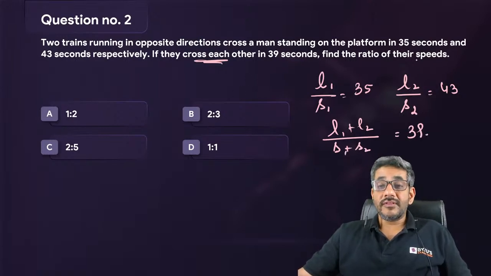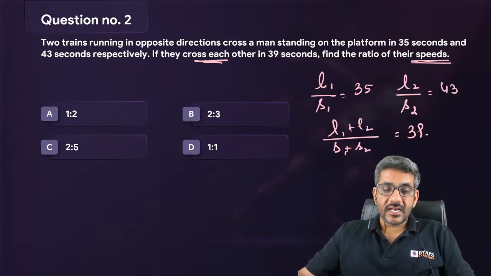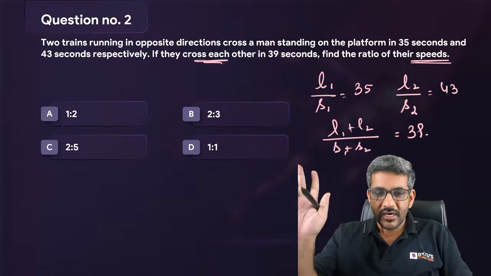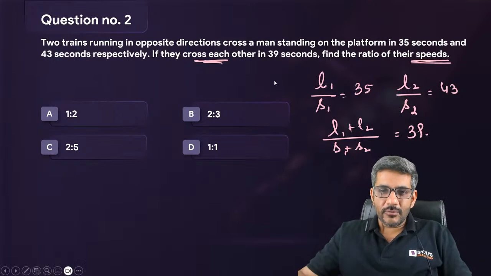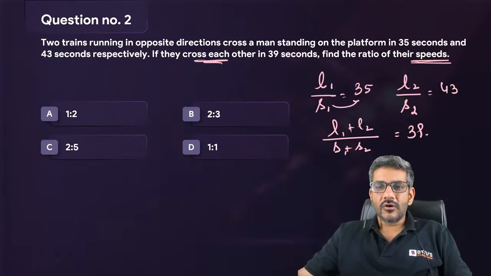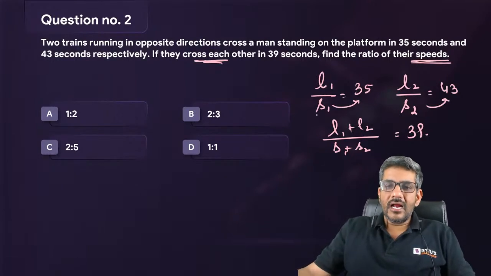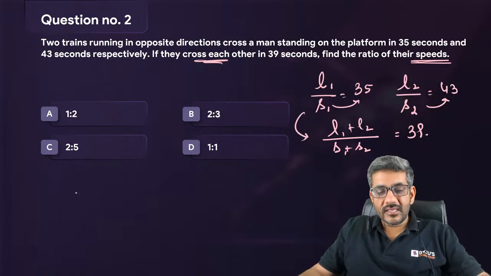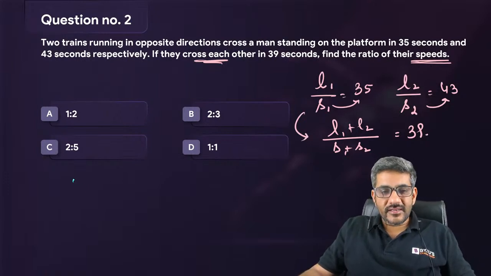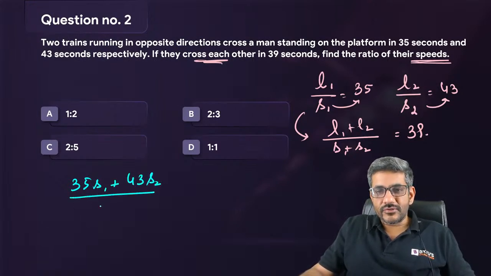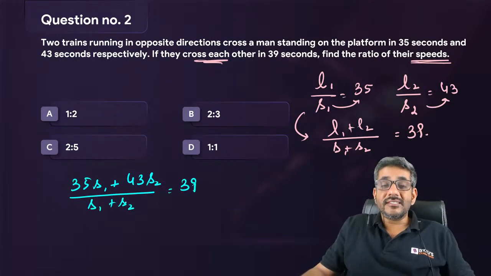Find the ratio of their speeds. I need the ratio of their speeds. That means I have nothing to do with L1 and L2. मुझे वो नहीं चाहिए. So I want to eliminate L1, L2. कैसे eliminate करूंगा? Cross multiply कर दो यहाँ पर and put them over here. So what do I get then? I get L1 as 35 S1 plus L2 as 43 S2. So 35 S1 plus 43 S2 divided by S1 plus S2 is given to us as 39.